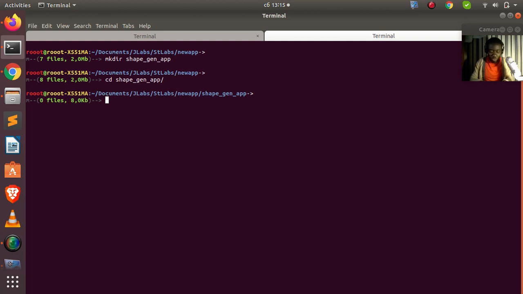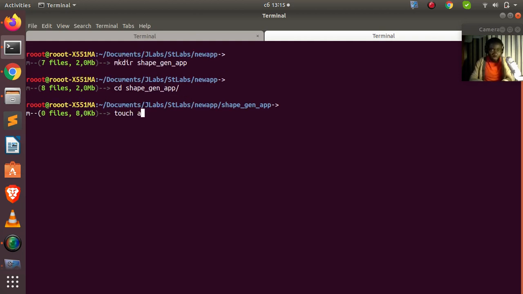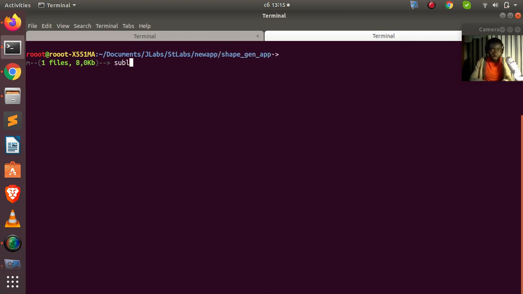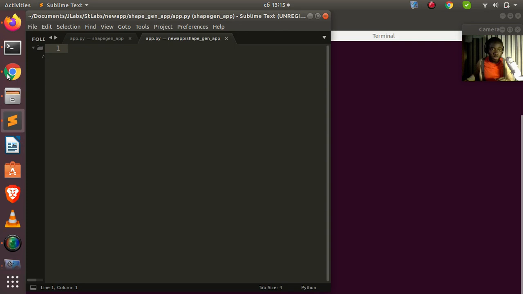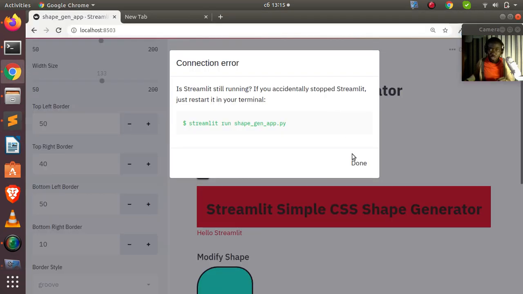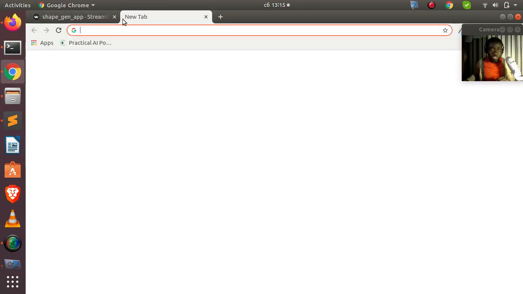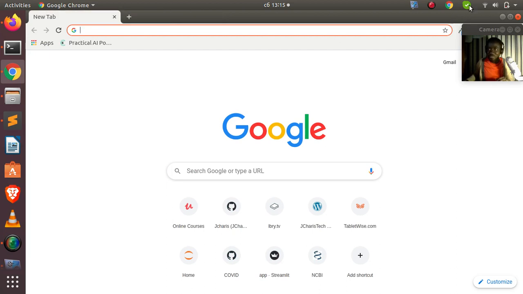I hope you can see it very well. Now create my app.py, very simple. Let's open app.py, and then you'll be able to work with it. Something very simple. So let's go back to here, close this one, and let's start.